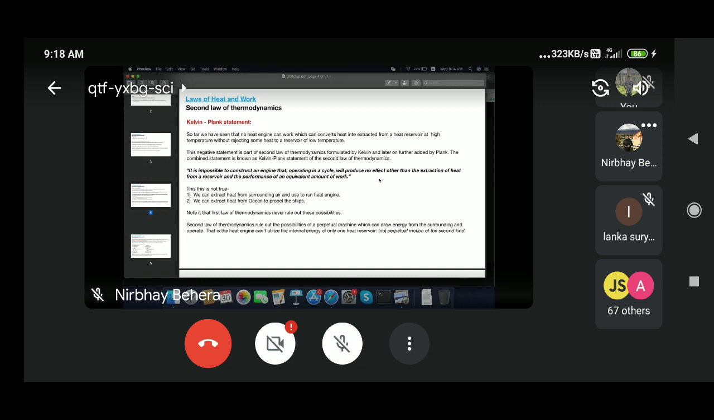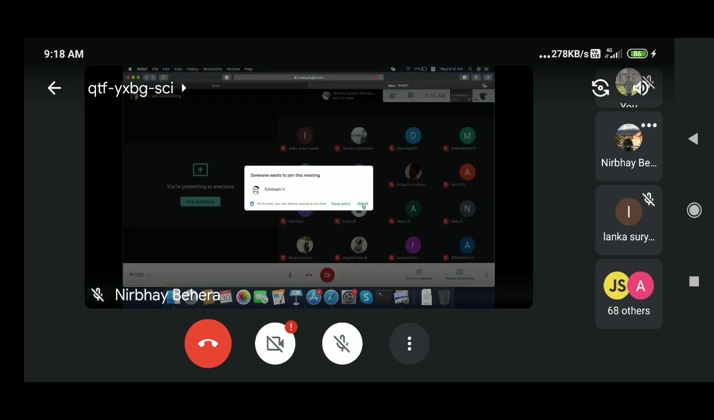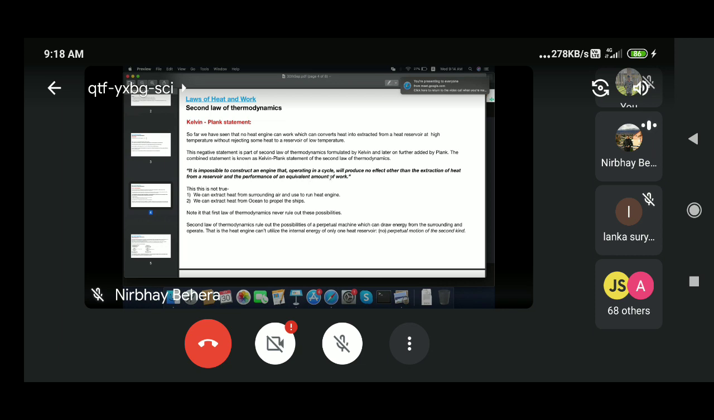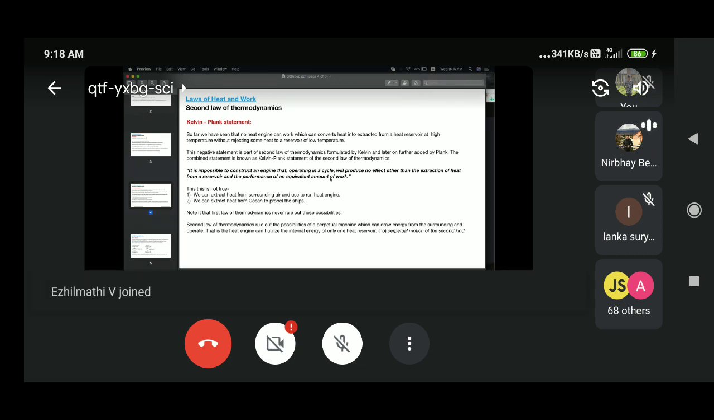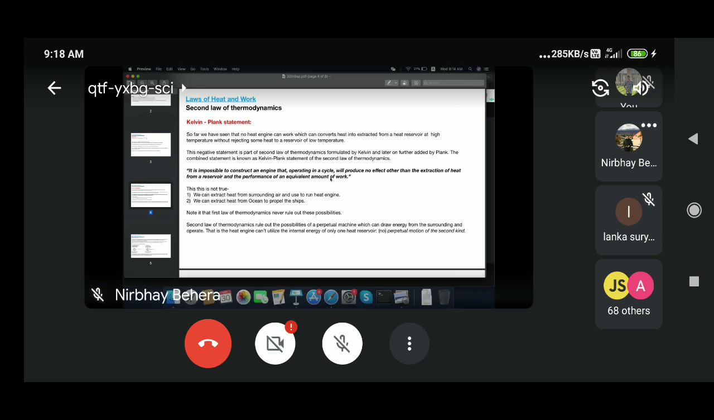So this is a negative kind of statement. If you look at the positive aspect of it, what it is saying is that if you want to do some work, then you have to extract heat from the hot reservoir, which is at a higher temperature, and then you have to reject some heat to the cold reservoir, which is at a low temperature. This is the very simple way you can understand what the Kelvin-Planck statement says.